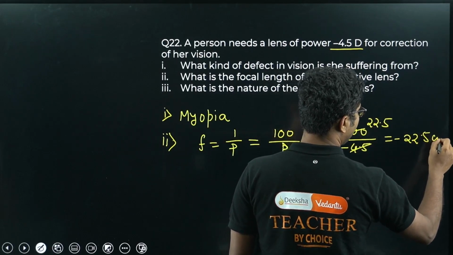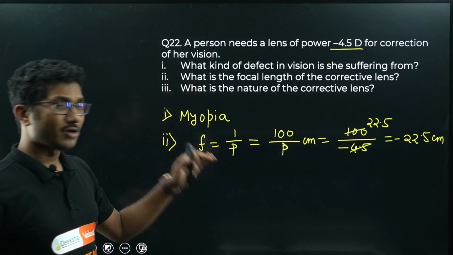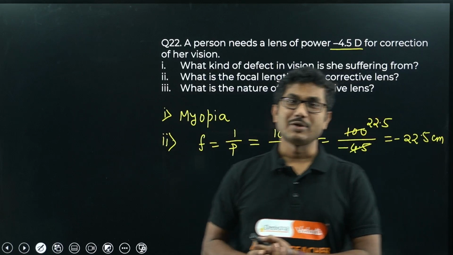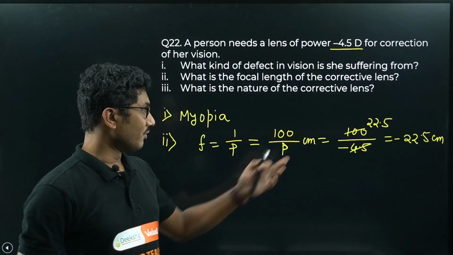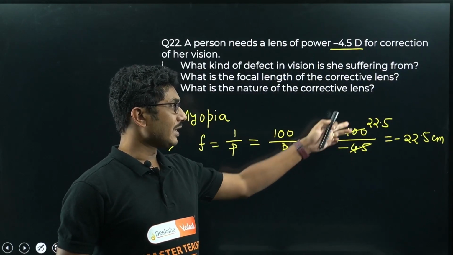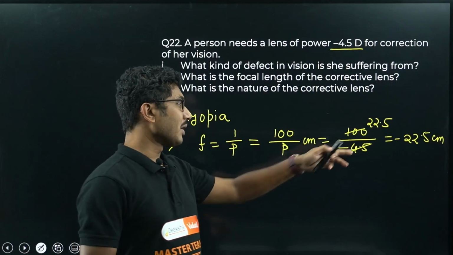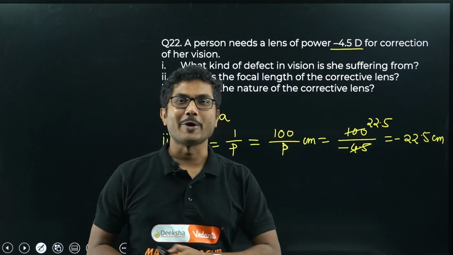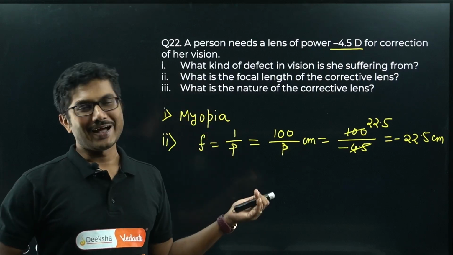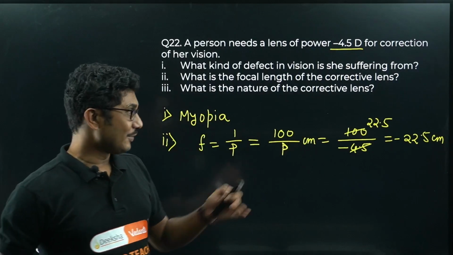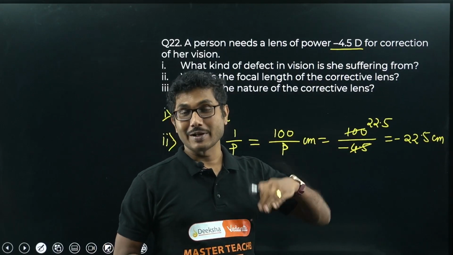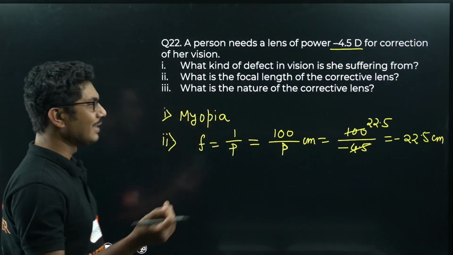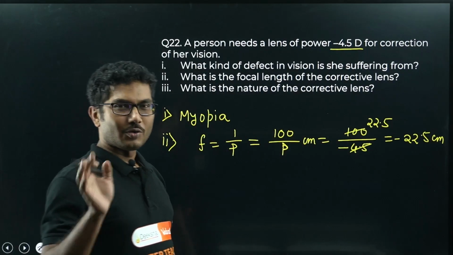So it will be minus 22.5 centimeter. I remember that while solving that in the class I mentioned 25, but 25 is not correct, because 25 is for 4. If the number was 4, then it would have been 25. If the number was 5, then the answer would have been 20. So the number 4.5 is between 4 and 5, so I have assumed the answer to be 22.5. We can do the calculations, you can find the exact value, no problem in that.